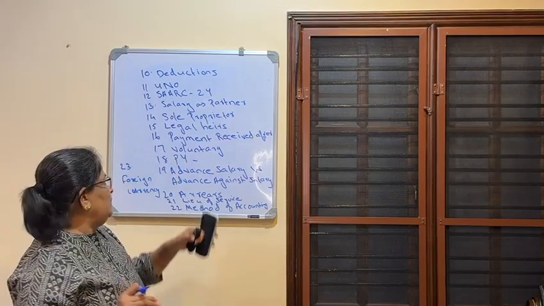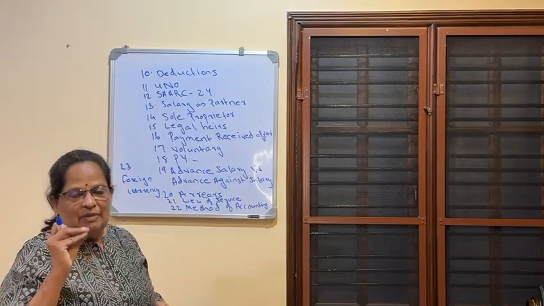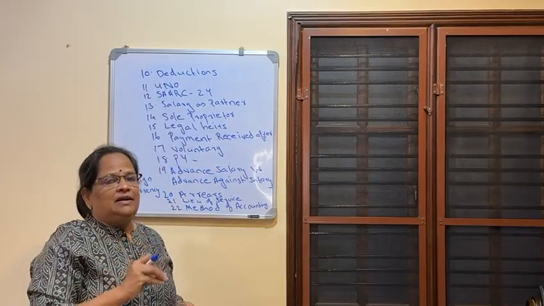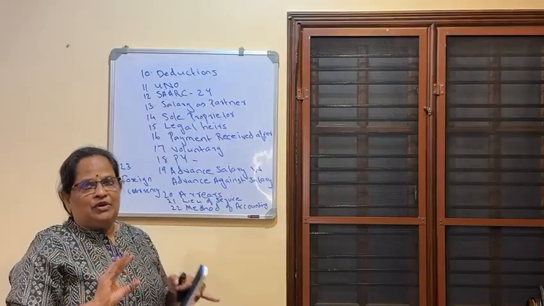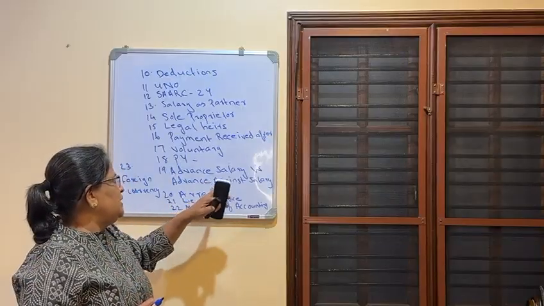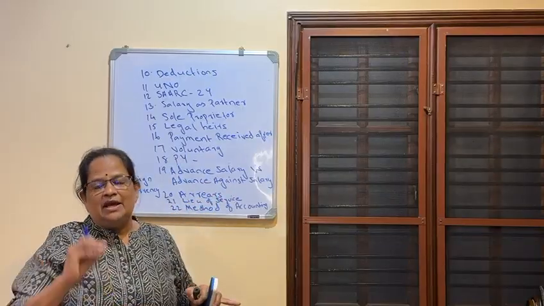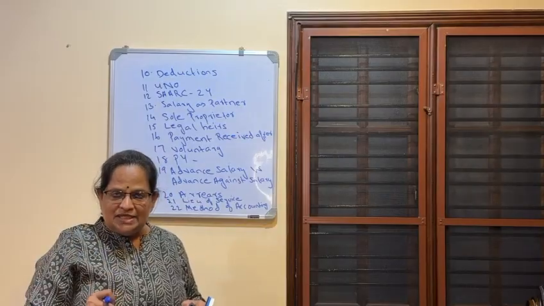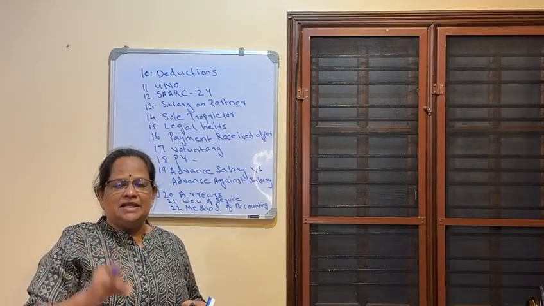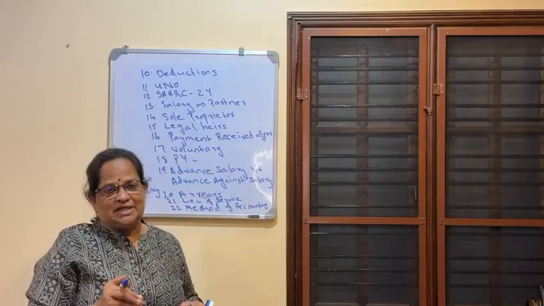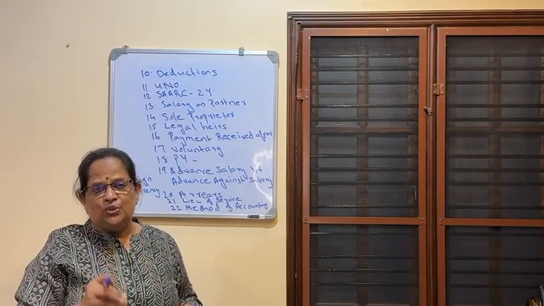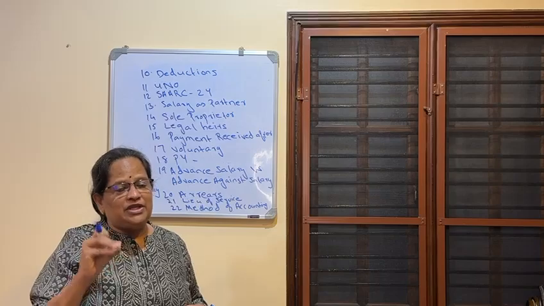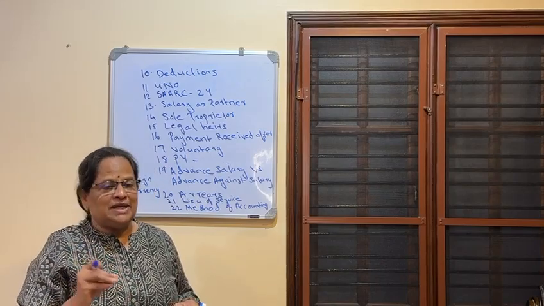It will be taxable. Previous year will be 1st April and ending on March 31st. Previous year, you have to remember, it will be uniform. You cannot change that. Advance salary versus advance against salary. If you are asking your employer for 3 months advance salary, it will be considered as salary income. At the time of receipt, you have to pay tax because salary is taxed on due or receipt basis. Whereas advance against salary is a loan you are taking from an employer. It will not be taxed.